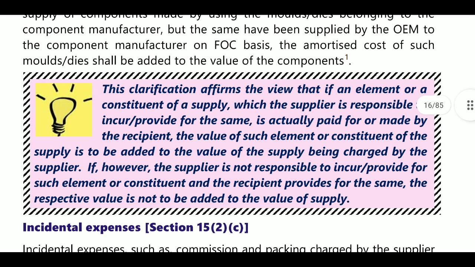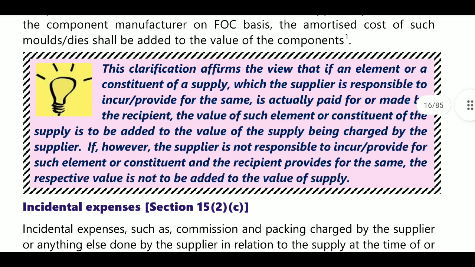That is this question. Next, the clarification affirms the view that if an element or constituent of supply which the supplier is responsible to incur is actually paid for or made by the recipient, then actually the supplier would incur expenditure for those branches, but the recipient is sending them, so it is actually paid or made by the recipient.